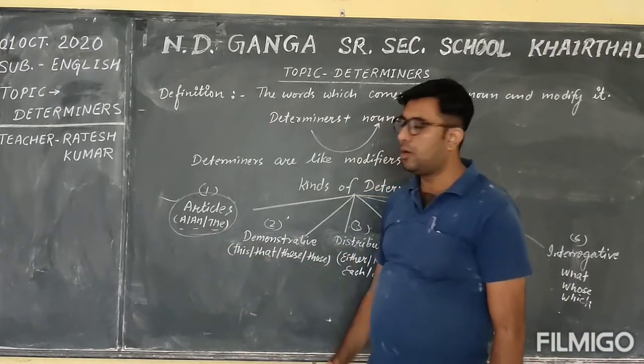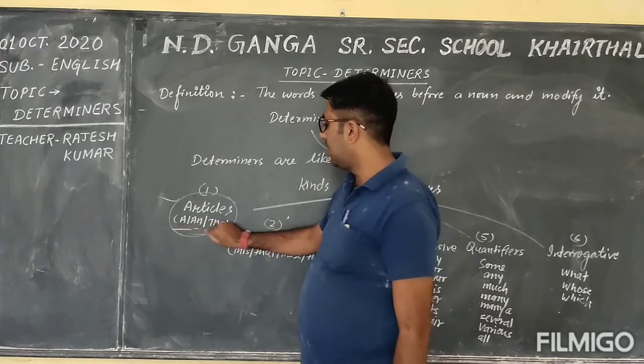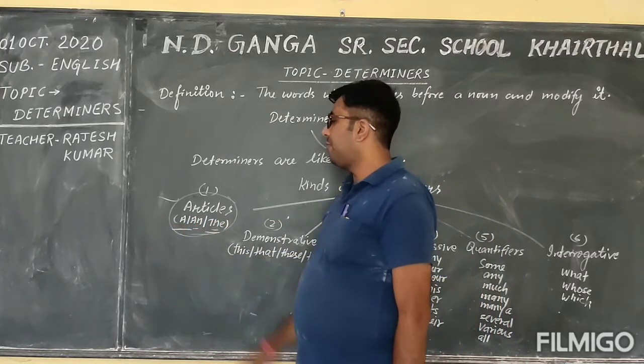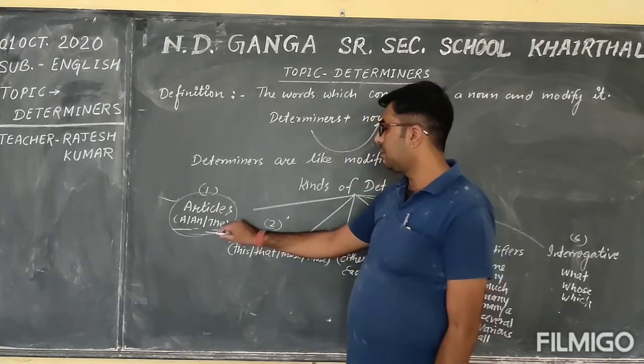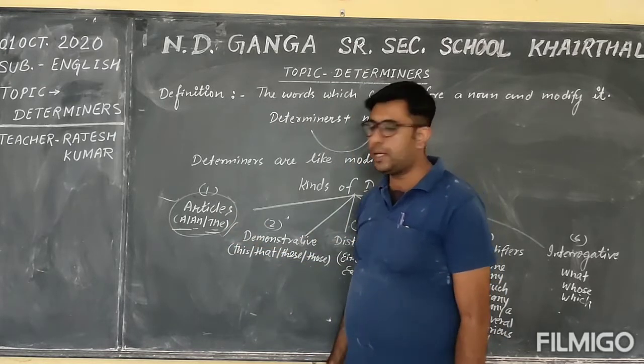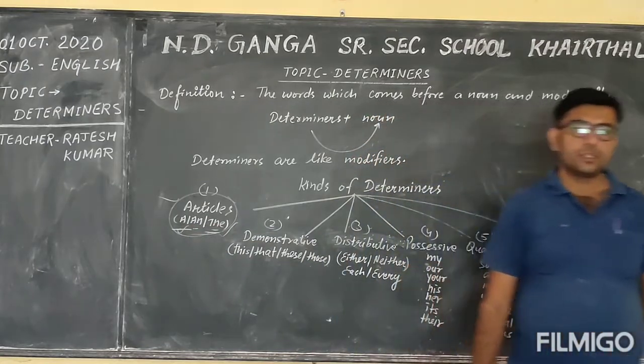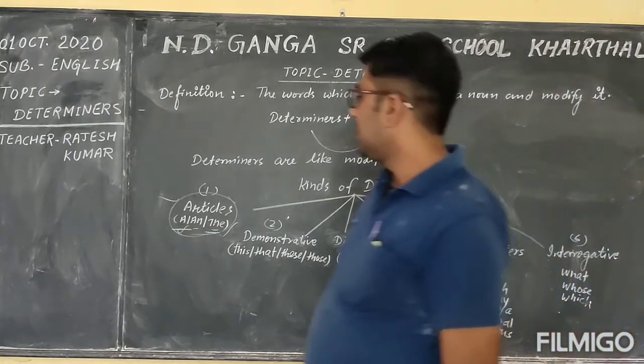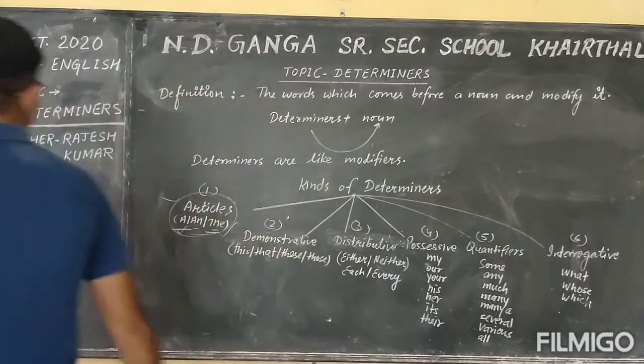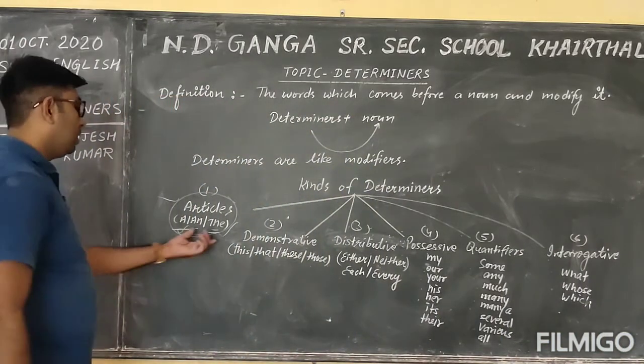The definite article is the, and the indefinite articles are a and an. Okay, so I will teach you the use of a, an, and the separately.